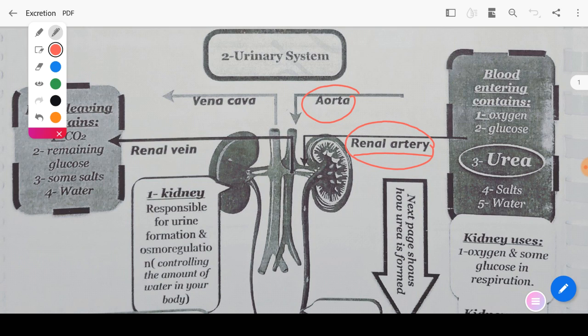So what are the materials carried by the renal artery to the kidney? The blood entering through the renal artery contains oxygen and glucose, and these two are for getting energy, and urea, to be mixed with excess salts and excess water for making urine.